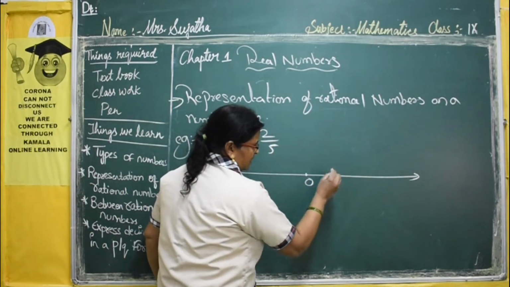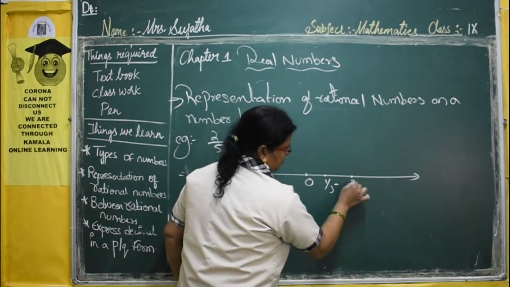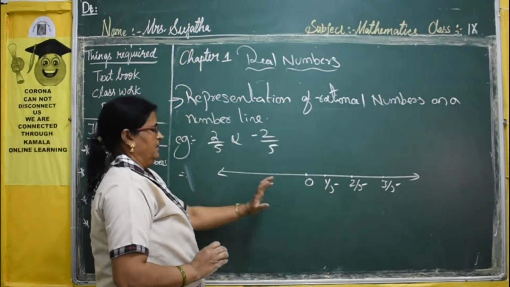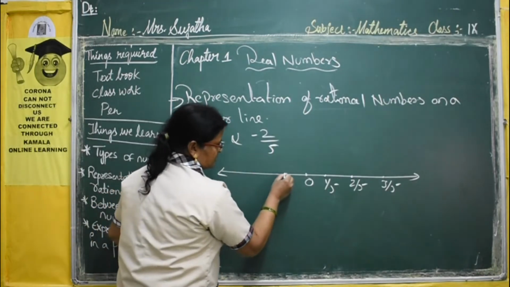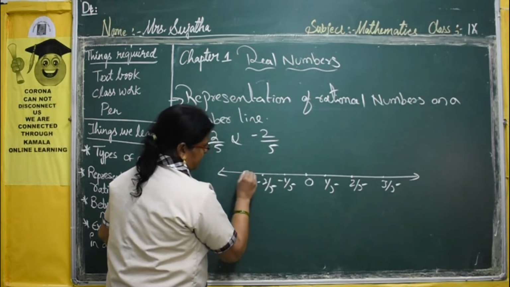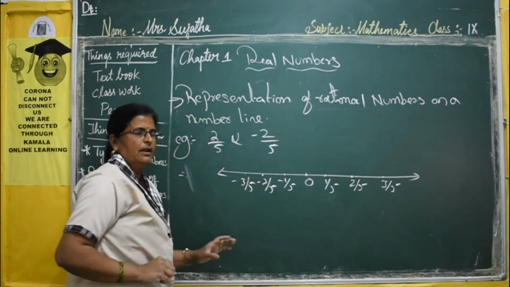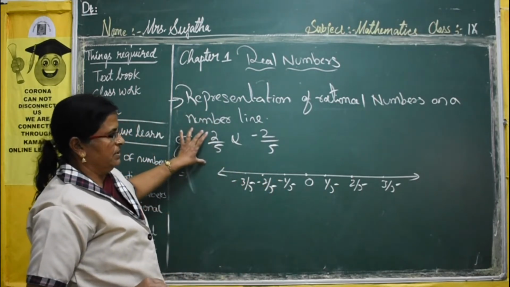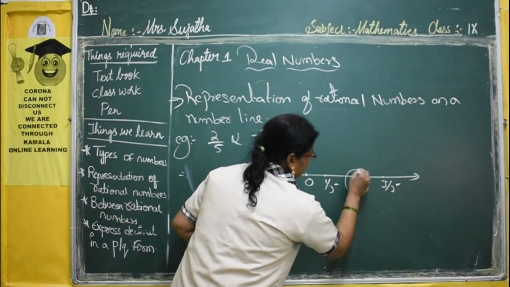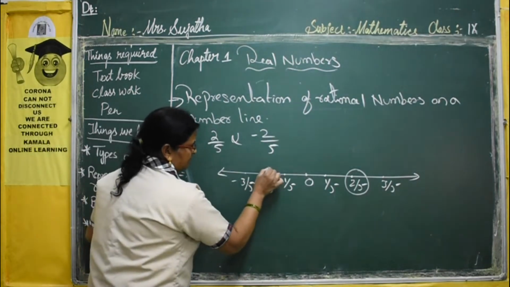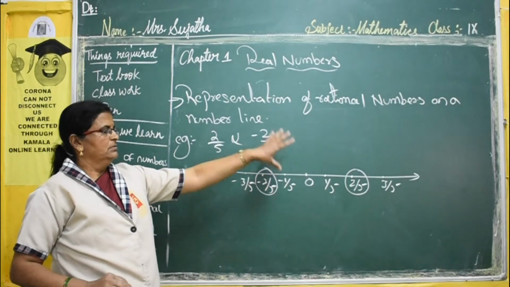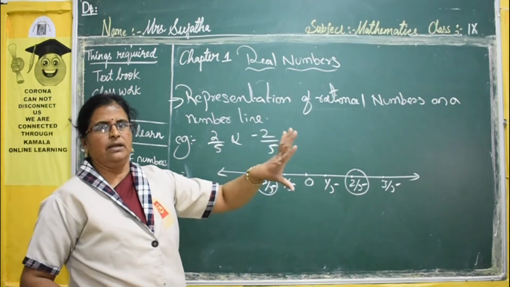For example, here 1 by 5, here 2 by 5, here 3 by 5, like that you have to take. Negative numbers also the same: minus 1 by 5, minus 2 by 5, minus 3 by 5. Now mark where the positive rational number is on the number line, just round it up like this. Now here minus 2 by 5. This is the easy way to represent rational numbers on a number line.